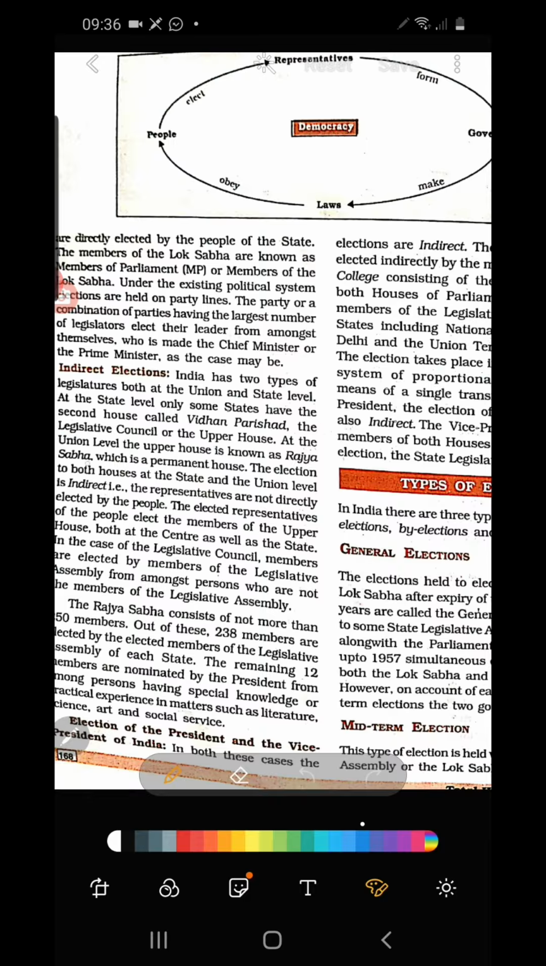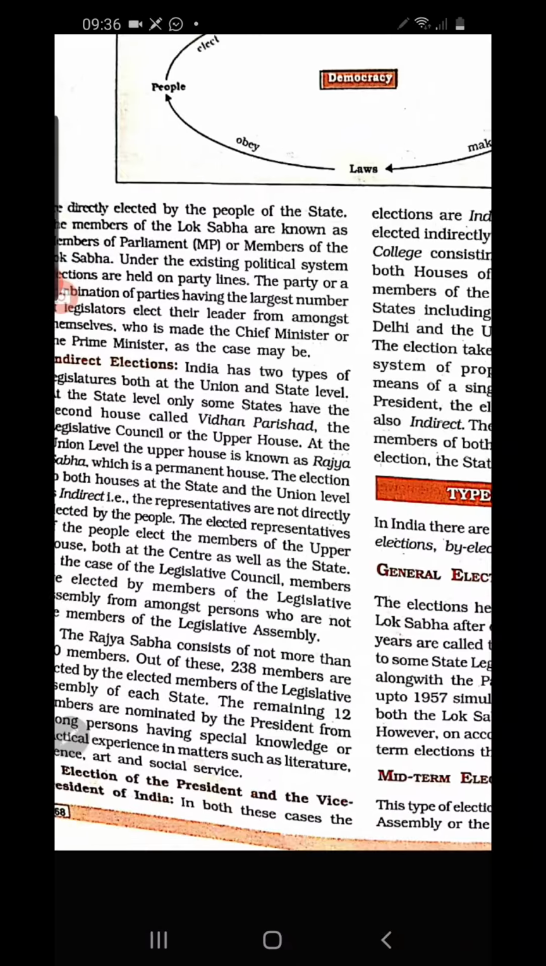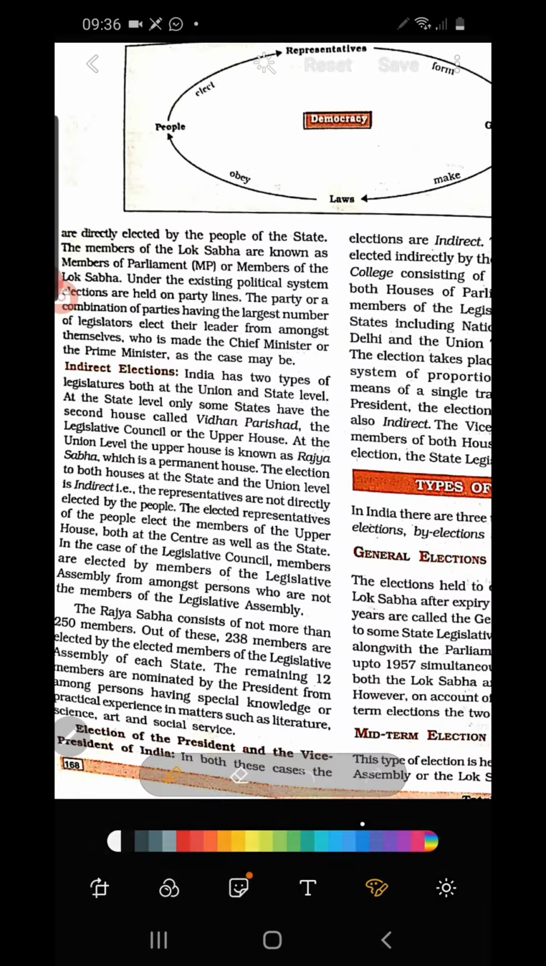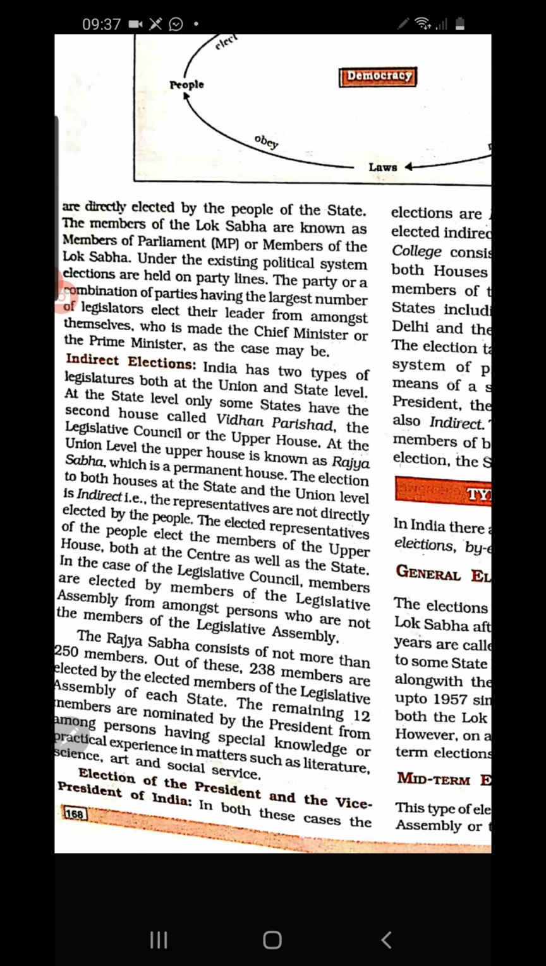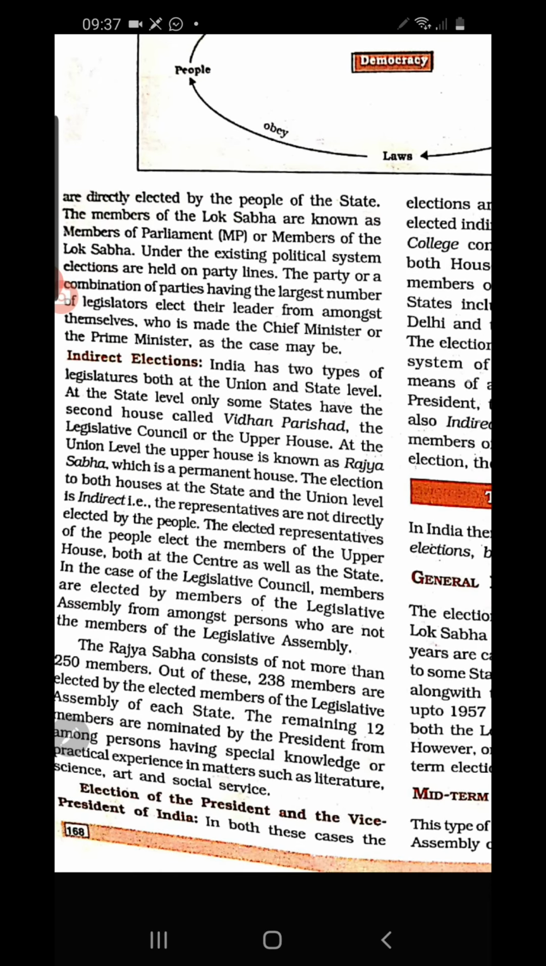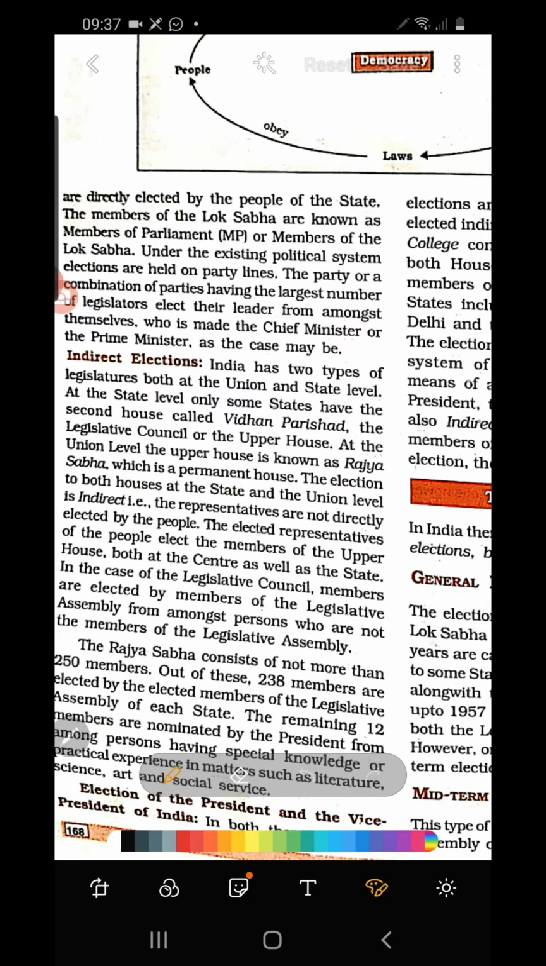At the union level, the upper house is known as Rajya Sabha, which is a permanent house. It never dissolves after 5 years. Lok Sabha, after 5 years, is dissolved and a new election is held. For Rajya Sabha, only 1/6 of the members retire, and only those 1/6 members are elected every year. But for Lok Sabha, after 5 years the whole house is dissolved. That is why we say Rajya Sabha is a permanent house. You will study in detail in class 10 why Rajya Sabha is a permanent house.